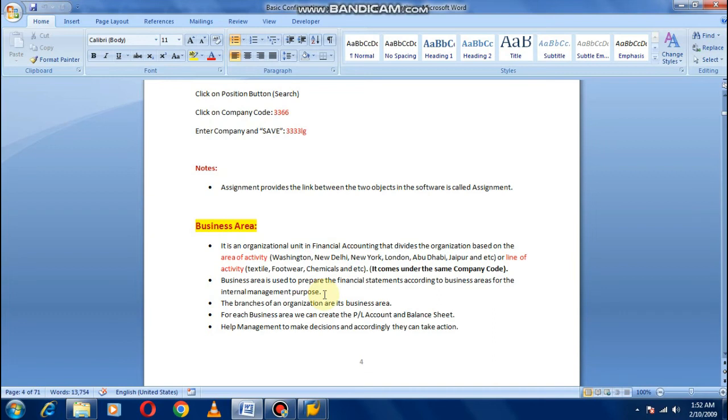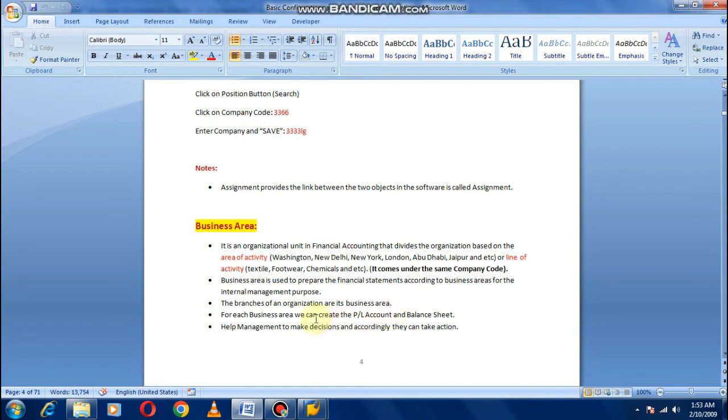Then the third point is the branches of an organization are its business areas. I have given a similar example. Mumbai branch is a business area, Hyderabad branch is a business area, Bangalore branch, Chennai branch, New Delhi branch are business areas.